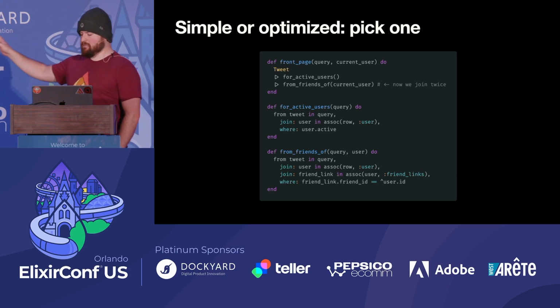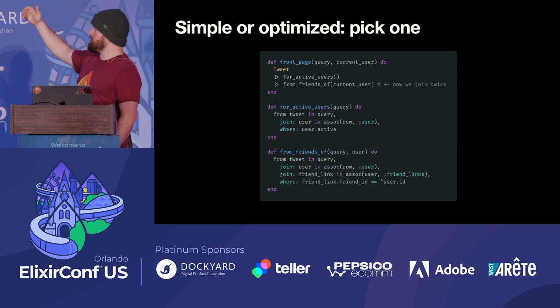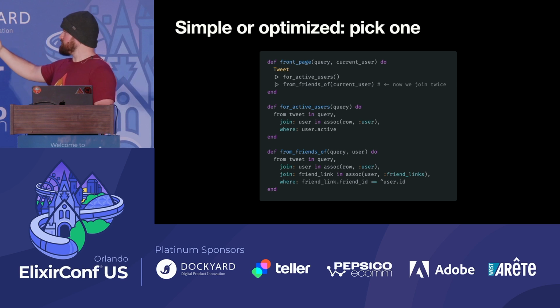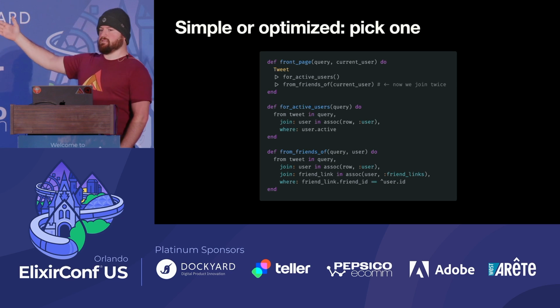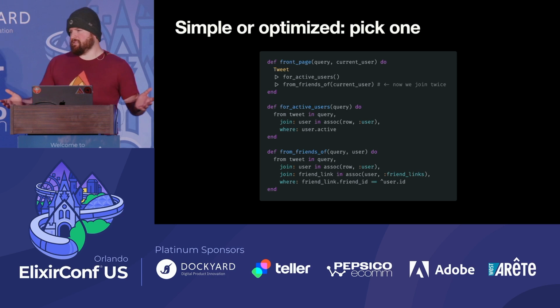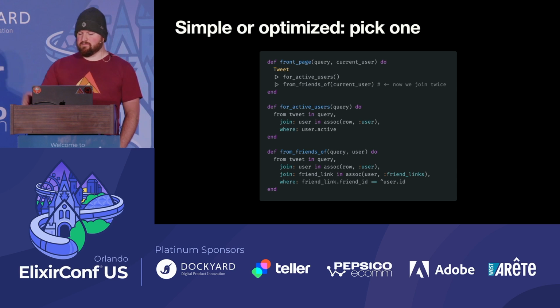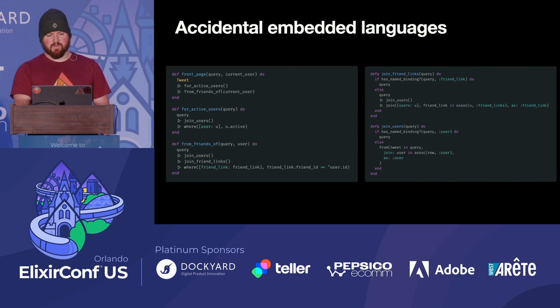And in this case, we've got these two little things we want to do. We want to be able to say, given some tweet query, only give me the ones for active users. And we also want to be able to say, only give me the ones that come from my friends. And in isolation, they're fine. But when you combine them, you're doing two joins in your SQL query. It's not the end of the world. I mean, it's definitely not the end of the world. But you're kind of just leaving that on the table. Like, that's just the way of the world. Pick one. Do it simple or do it optimized.